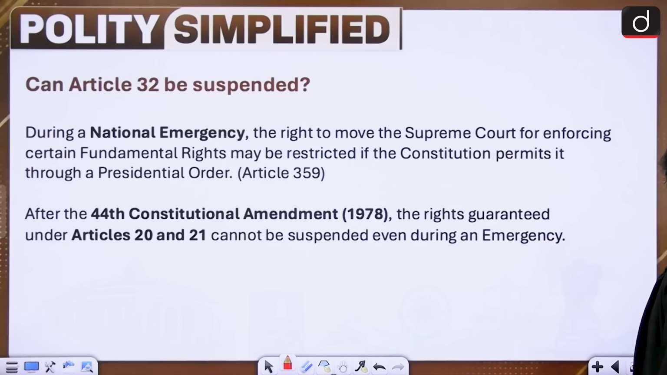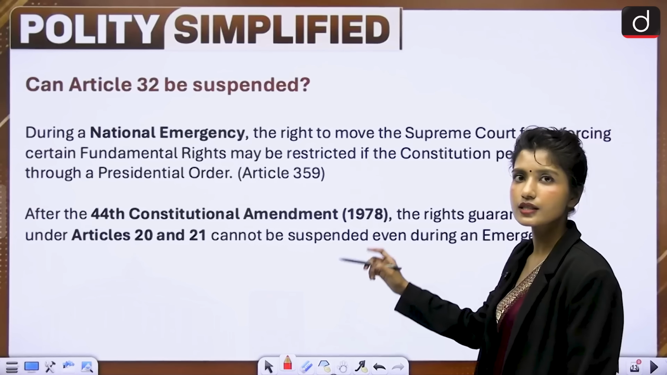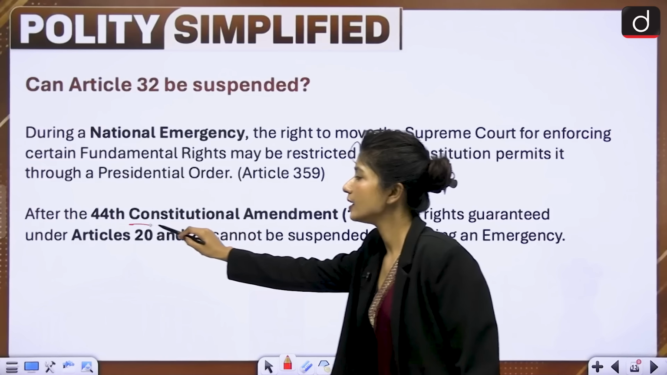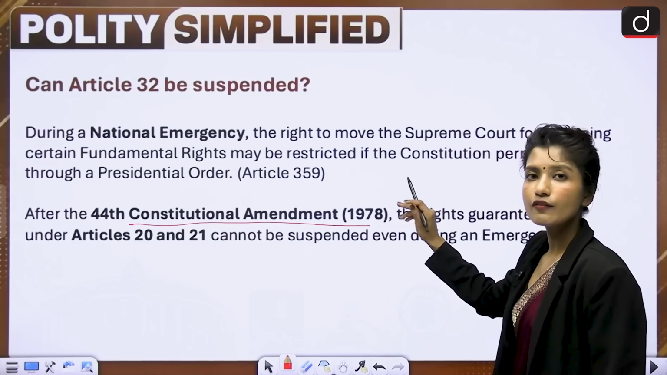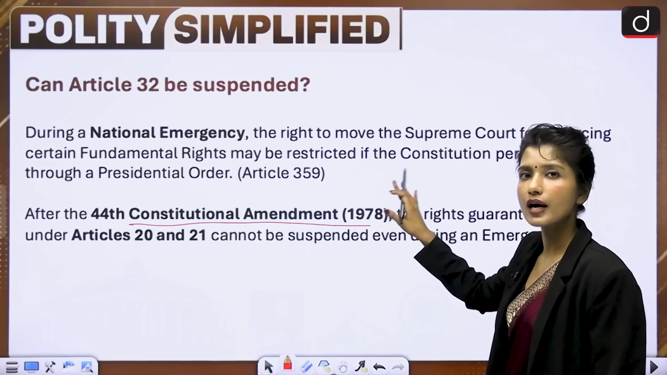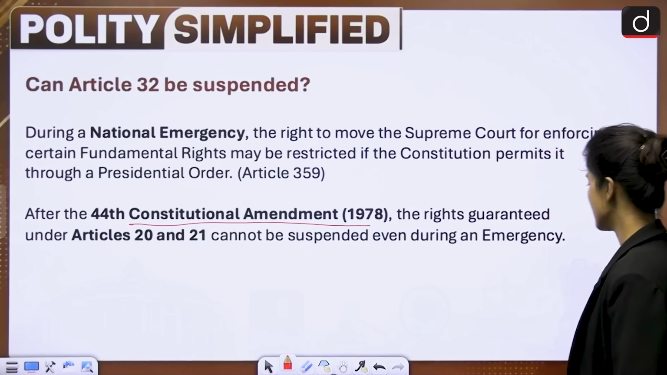Okay, the next part is, can Article 32 be suspended? We have already talked about this earlier in national emergency, that during emergency it can be suspended, and after the 44th Constitutional Amendment Act, Articles 20 and 21 cannot be suspended. Apart from that, every fundamental right can be suspended.